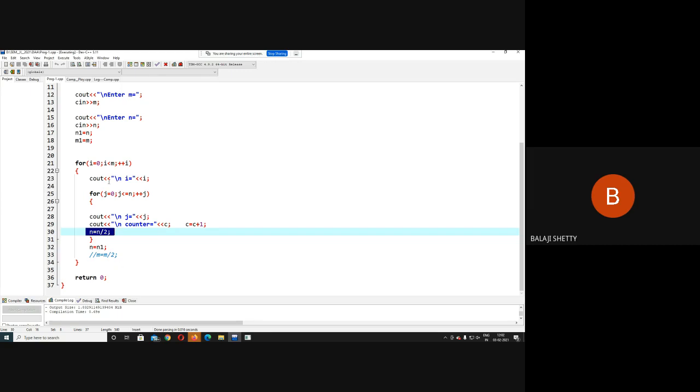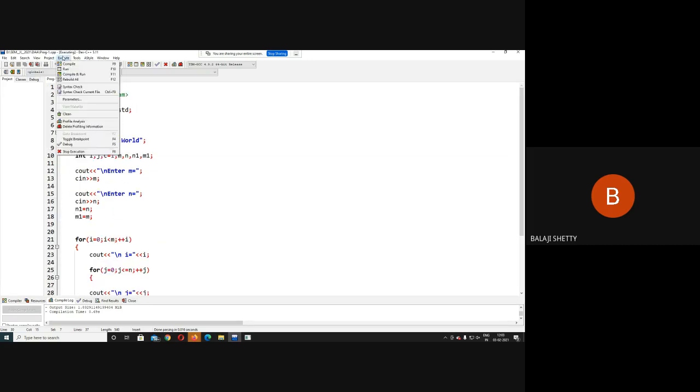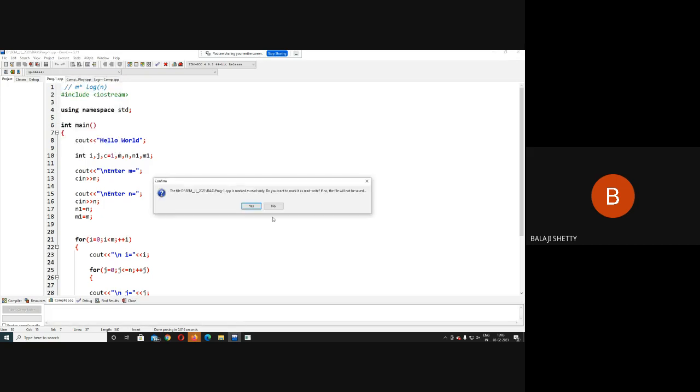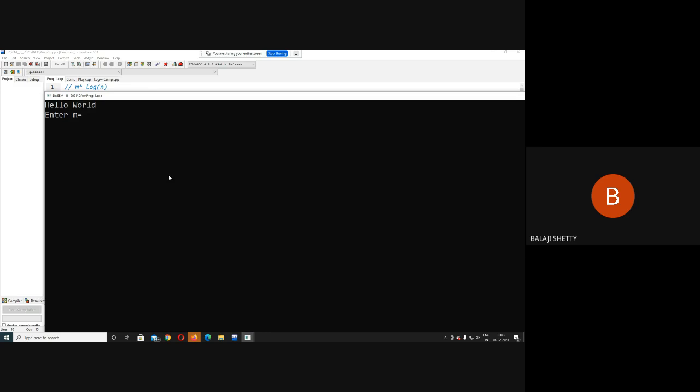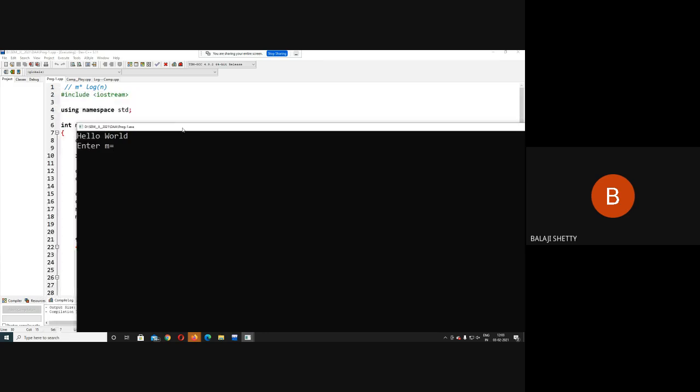Okay. So what is the complexity of this code? m into log n. Okay, let us run the code. I will put all this code. m into log n. Okay, m is suppose 3 and log n suppose I enter 8. 4. Now see here.